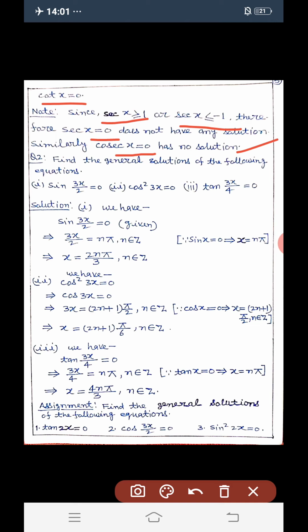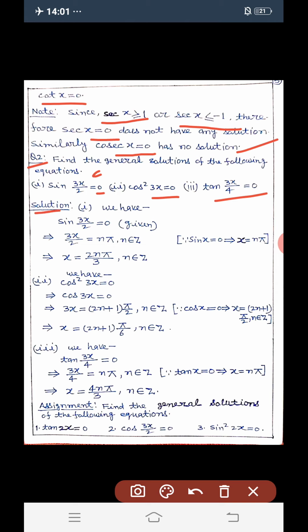Question number 2. Find the general solutions of the following equations. First, sin(3x/2) = 0. Second, cos²3x = 0. Third, tan(3x/4) = 0. Solution.